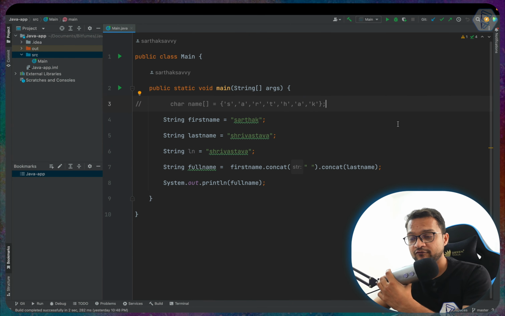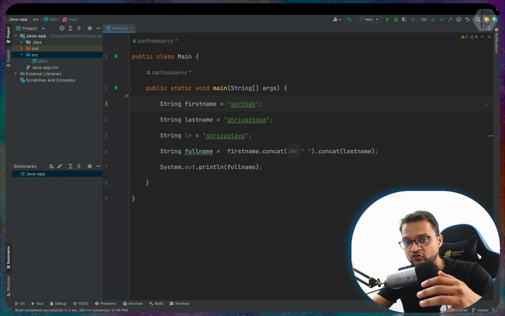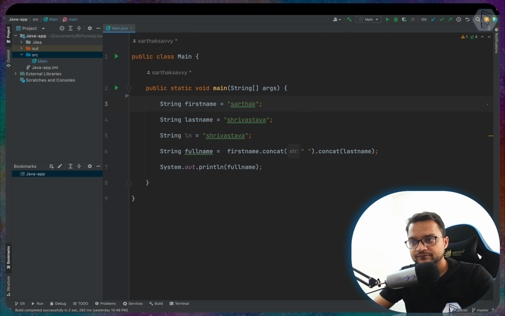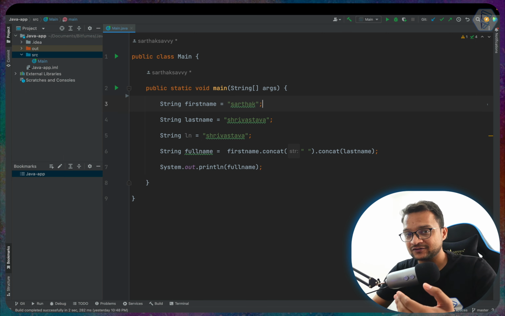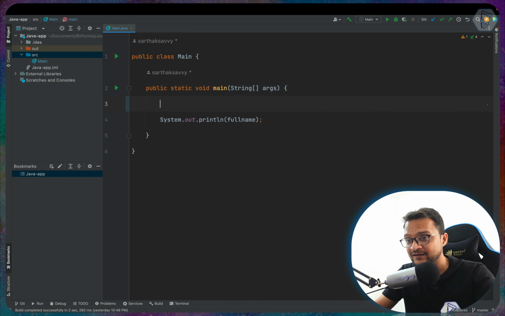So this time we will learn about the if else statements. What this if else can do is, think about a scenario where you want to do a certain task if some condition is true, otherwise you want to do something else. For example, if my marks in my exam are greater than 33%, then I will consider it a pass, otherwise I will consider it a fail. So let's see how we can print this with the condition, that means using the if statement.